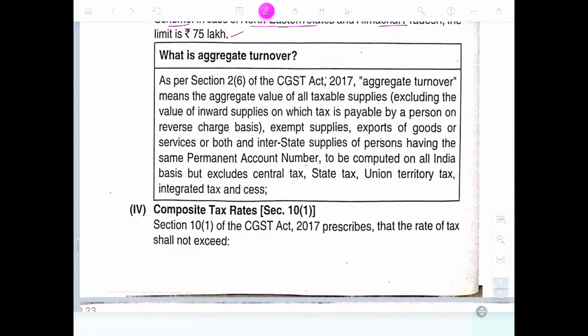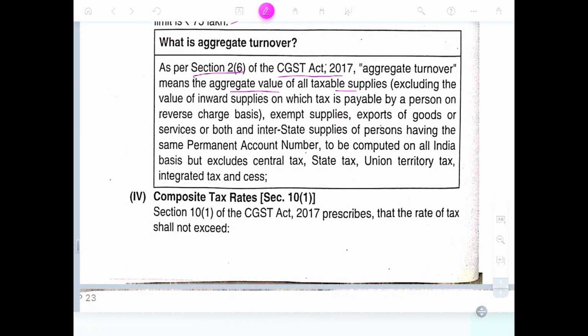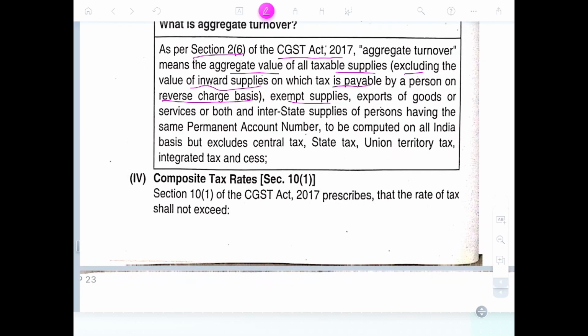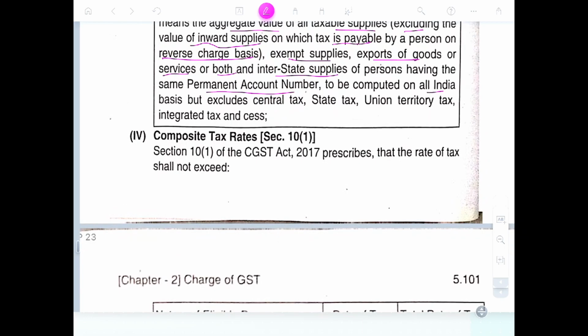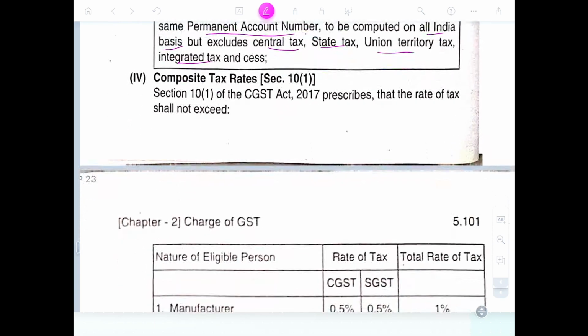What is aggregate turnover? Section 2, clause 6 of the CGST Act. Aggregate turnover means the aggregate value of taxable supplies, excluding inward supplies on which tax is payable by the registered person under reverse charge mechanism, exempted supplies, including export of goods and services, and inter-state supplies of persons having the same permanent account number, to be computed on an all-India basis, but excluding central tax, state tax, union territory tax, integrated tax and cess.